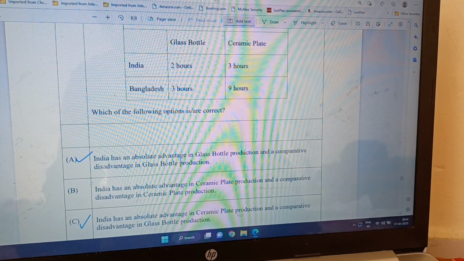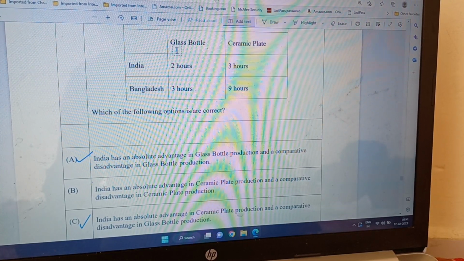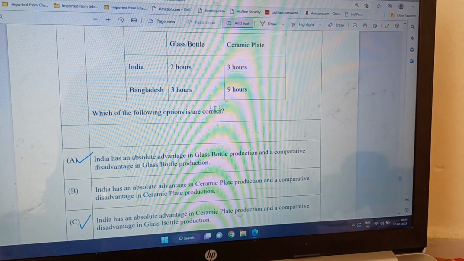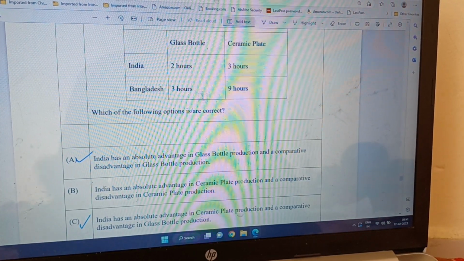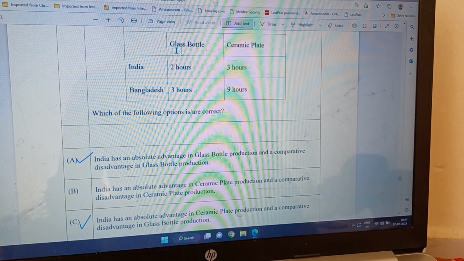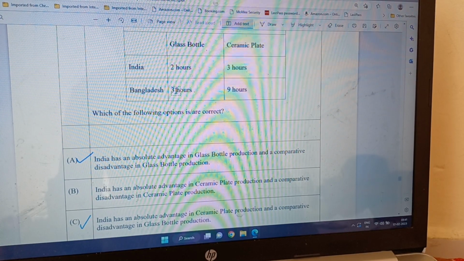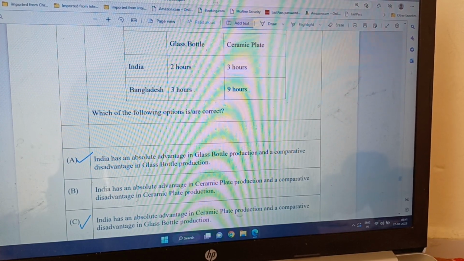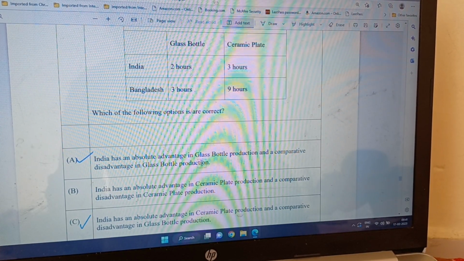So India has an absolute advantage in glass bottle, no doubt that's correct, because it can produce in only 2 hours while Bangladesh produces in 3 hours, and a comparative advantage in glass bottle production.